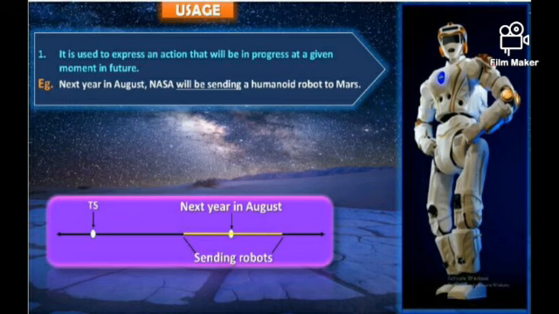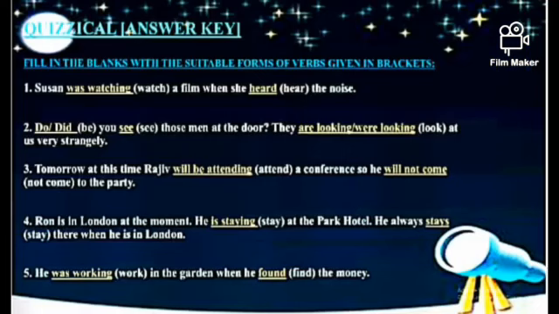This action has been shown in the form of a diagram where you can see that the highlighted yellow line represents the action of sending a humanoid robot which will be in progress at a given point of time in future. Here it is in August next year. So we can say that an action that is fairly certain to happen at a given moment in future is expressed in future continuous tense.